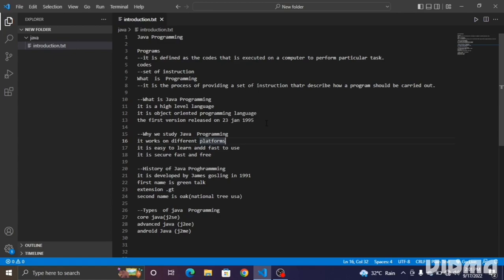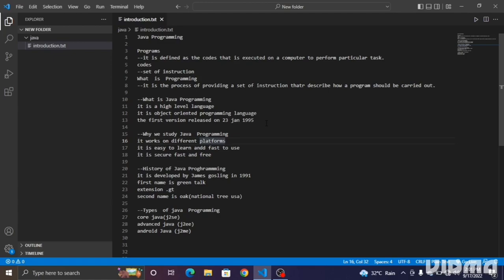It means if I write a particular code on Windows and wish to execute this code on a Mac or a Linux operating system, we can do that. That's why we call Java platform independent. The second most important reason to study Java is that it is easy to learn and fast to use. It is very fast and easy to learn.